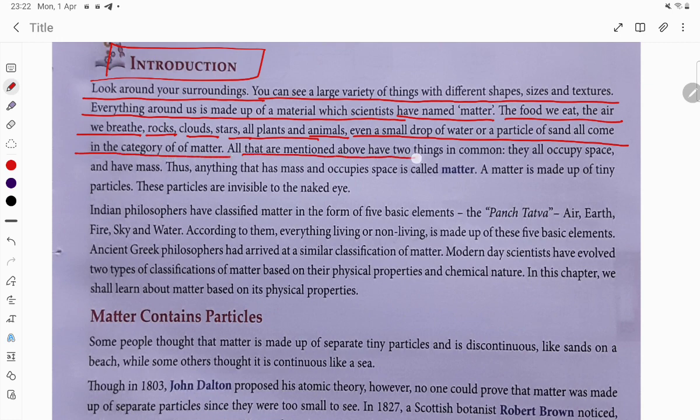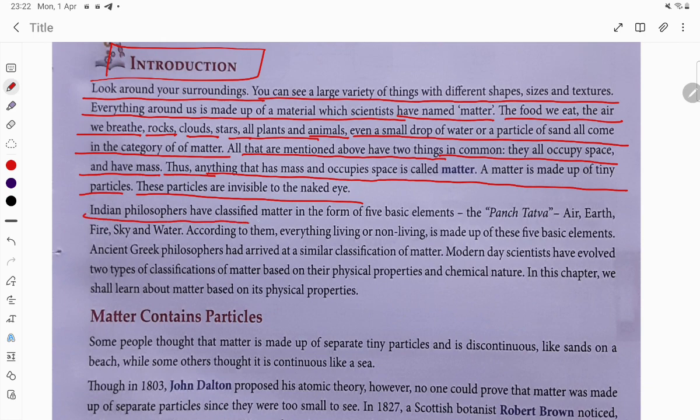All that are mentioned above have two things in common. They all occupy space and have mass. Thus, anything that has mass and occupies space is called matter. Matter is made up of tiny particles. These particles are invisible to the naked eye.